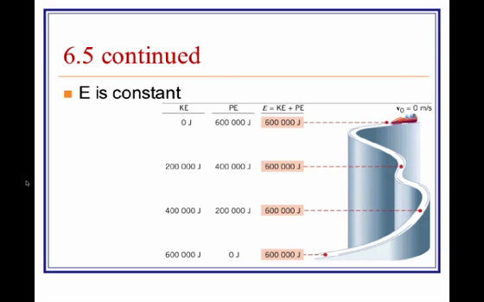In this case, we have a bobsled going down a nice icy luge and sliding down there. There's going to be no friction acting on this bobsled. It starts at the top with a speed of 0 meters per second. At this point, all the energy is in the form of potential energy, or gravitational potential energy.